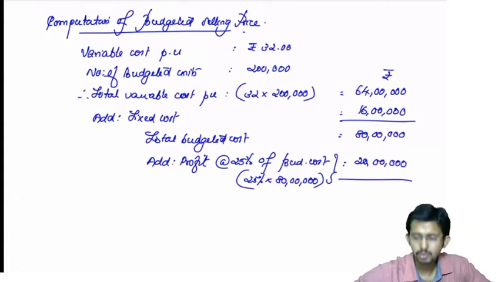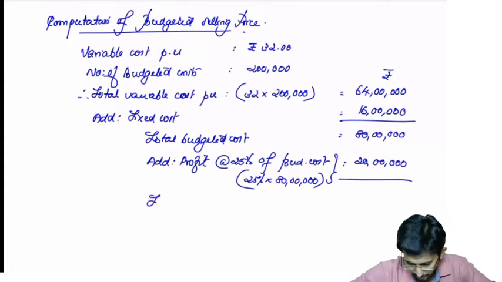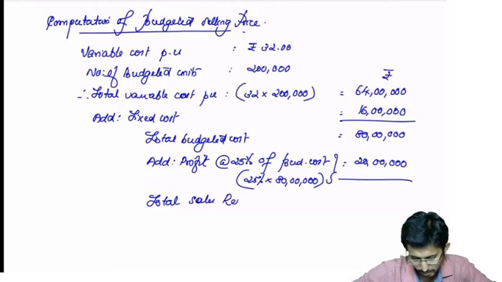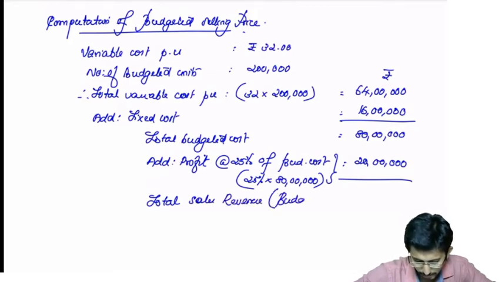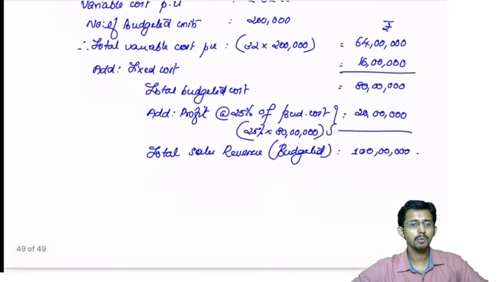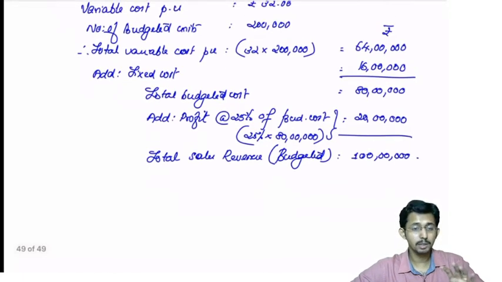Okay. So total sales revenue, again budgeted, will be how much? 1 crore of rupees. Now what you have to do? You have to find out the selling price per unit.